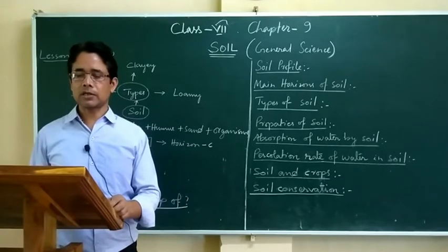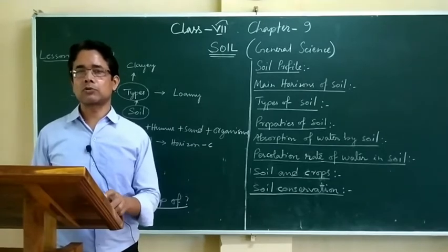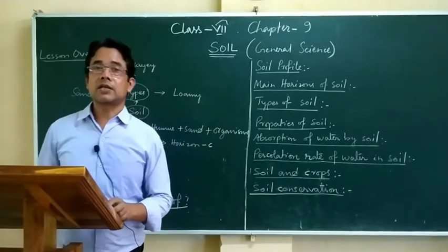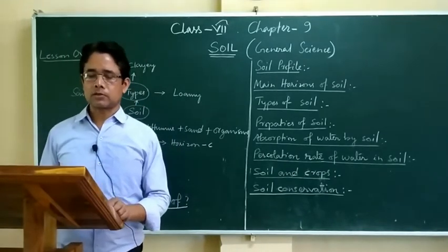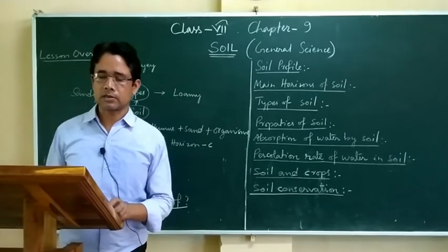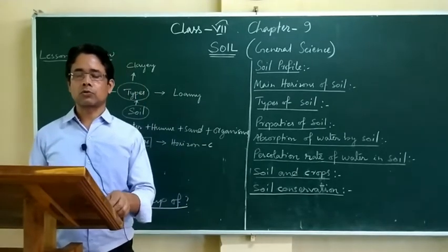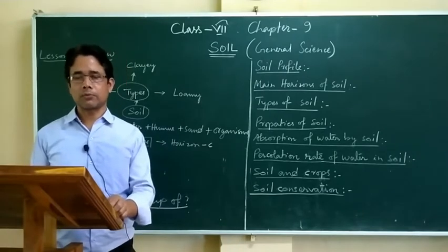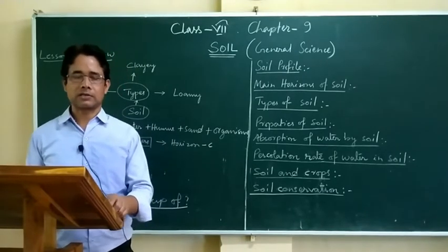So xerophytic plants means plants which grow mostly in desert climate. Xerophytic plants. One example I can give, it is cactus. So such plants are called as xerophytic plants which grow in that type of soil where the availability of water or the amount of water is very less.